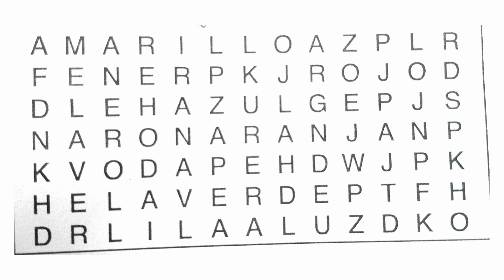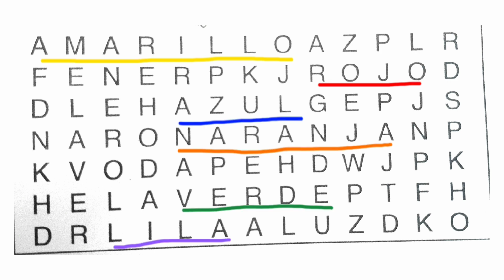Okay, so moving further, we do have another exercise for you guys. In this exercise, you must have understood what you have to do, right? Okay, so as you can see, in this box there are jumbled names of some colors. You just have to find those names and you can pause your video to do the exercise, since the answers will be displayed in 3, 2 y 1. Okay, so these are the correct answers and I hope that you've all done them correctly.